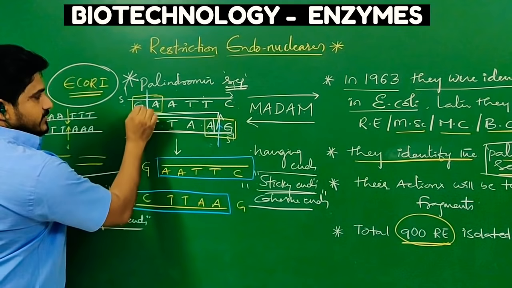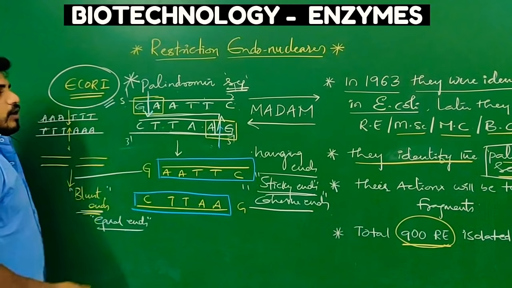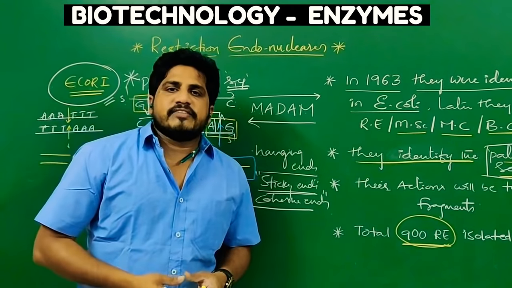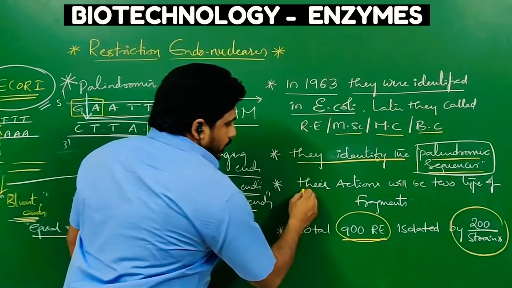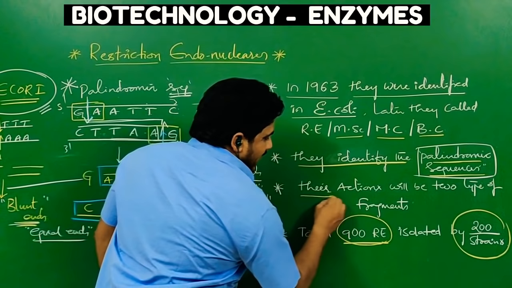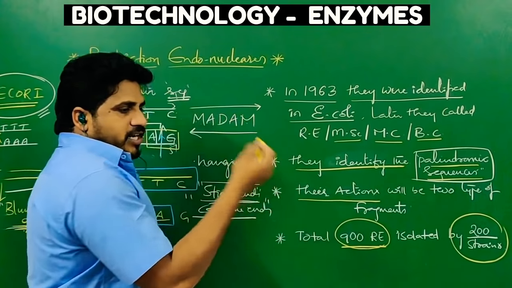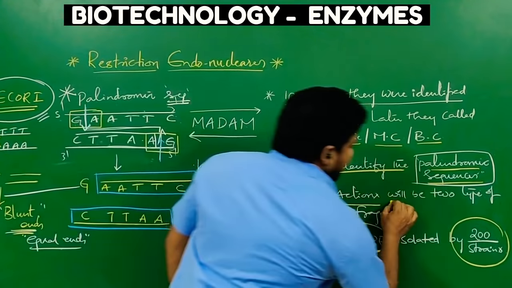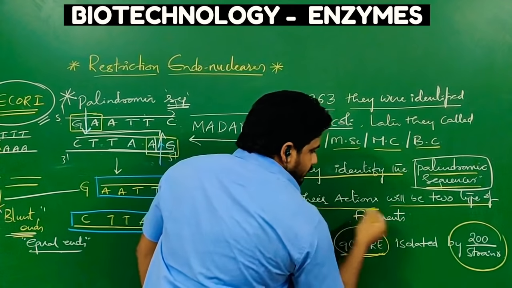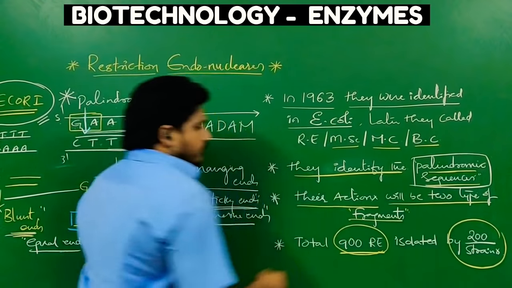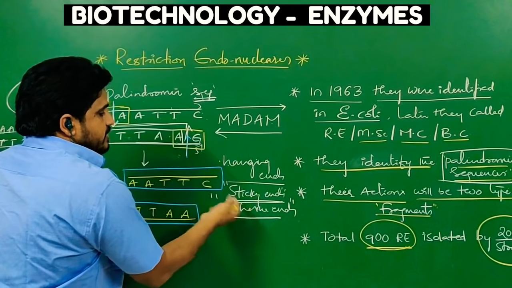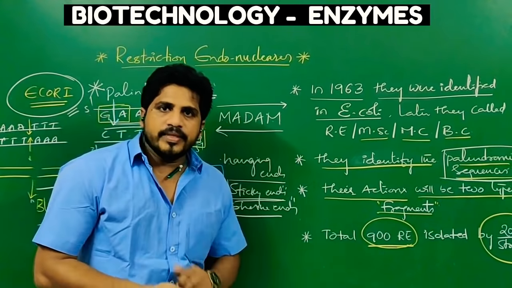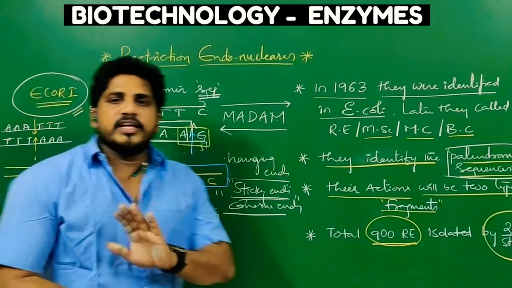In this case, this is the sequence example for EcoRI. Let us see some different sequences for different restriction endonucleases. That is why I have written one more important point here. The actions of restriction endonuclease enzymes will be of two types, giving two types of fragments. One is blunt fragments, another is sticky fragments or cohesive fragments. Clear? In this case, I took an example of EcoRI.